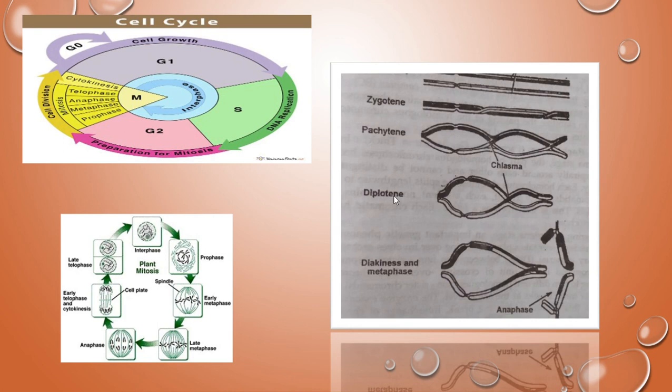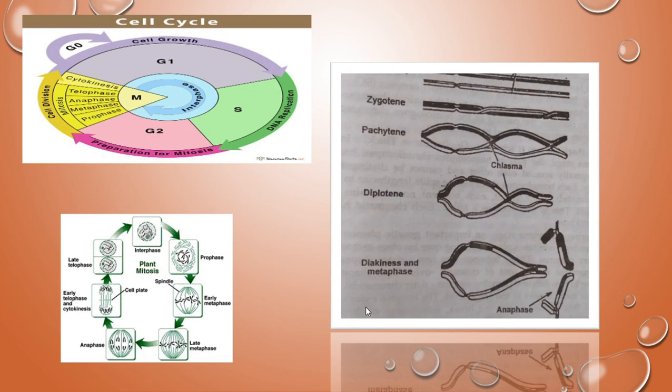And in diplotene, repulsion will start, and the chiasma, this X shape, will be there, the joint. It moves from the terminal stage to the middle and then the end of the chromosomes. Then diakinesis: the bivalent chromosomes become more condensed and evenly distributed in the nucleus, and the nuclear membrane and nucleolus disappear in the diakinesis period.